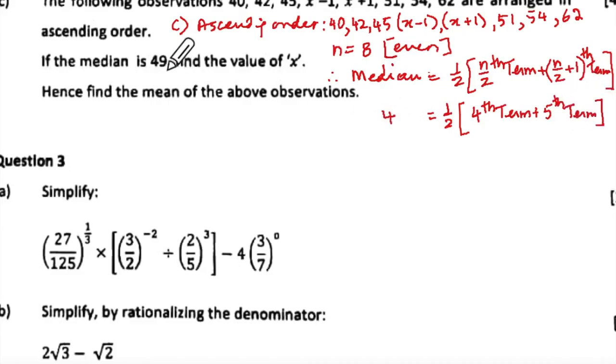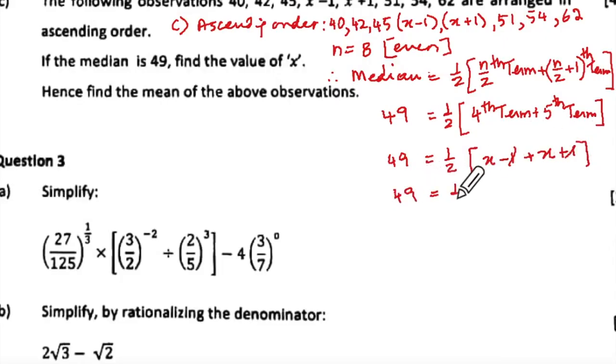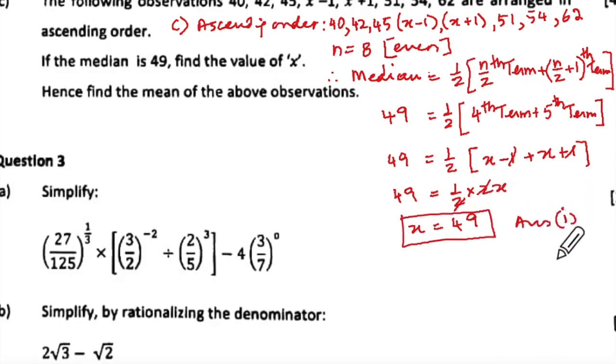And what is the median? 49 they have given us. Correct? Yes. So 49 is equal to half into 4th term x minus 1 plus x plus 1. Correct? So 49 is equal to half into 2x. So x is equal to 49. You're with me so far? Yes, ma'am. So this becomes your answer 1.